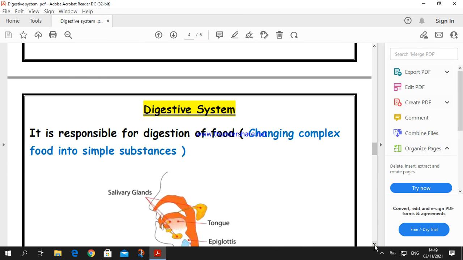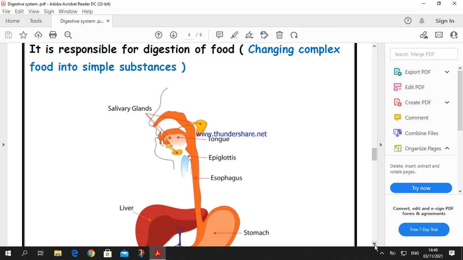Let's start with the human digestive system. The human digestive system is found in the abdominal cavity inside the human. The human digestive system does 2 major functions, known as digestion of food and absorption. What is meant by digestion? Digestion means changing complex food into simple substances. Absorption means transferring of digested food into the blood, where the blood is ready to distribute the digested food between other cells.